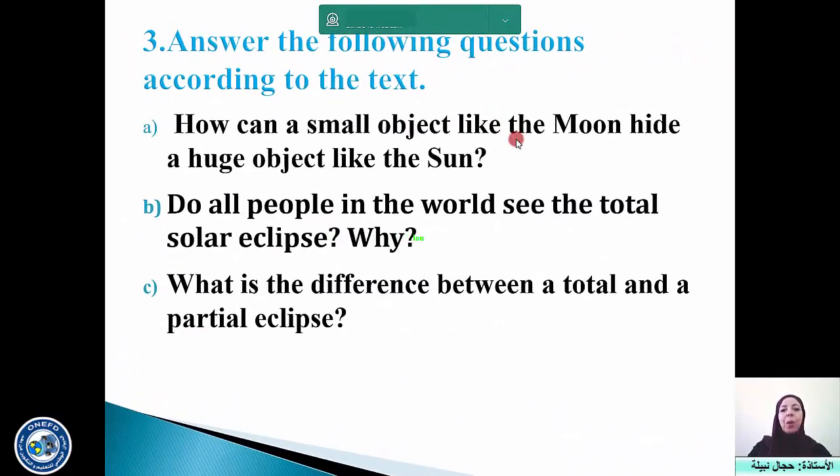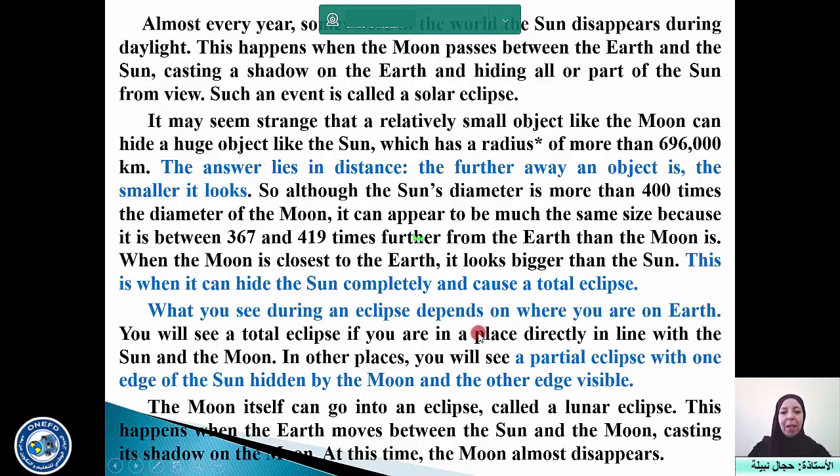Activity 3 is about answering questions according to the text. A. How can a small object like the moon hide a huge object like the sun? Interesting question, isn't it? Do all people in the world see the total solar eclipse? And why? What's the difference between a total and a partial eclipse? Okay, let's go to the text and look for the answers. How come that, and this question can come to the mind of any one of us, a small object like the moon hides a huge object like the sun?